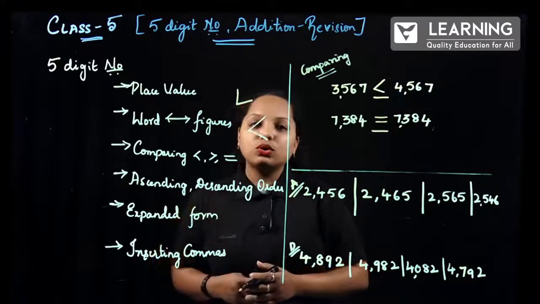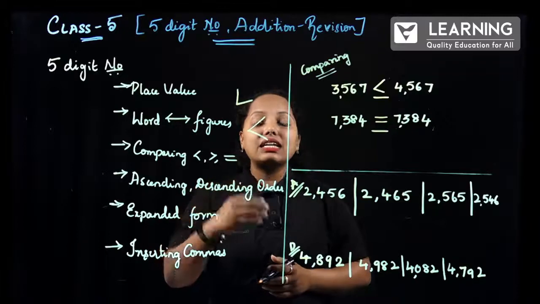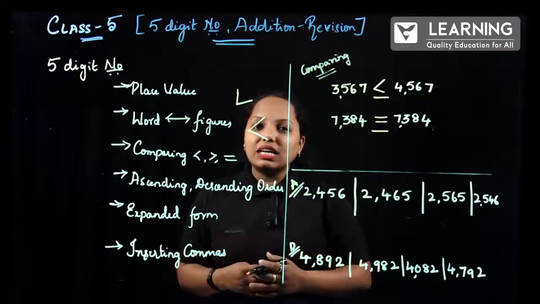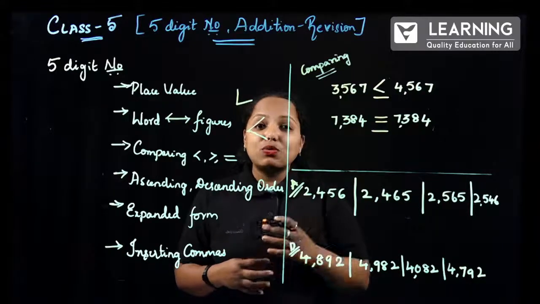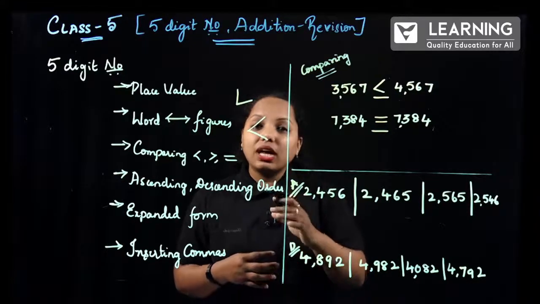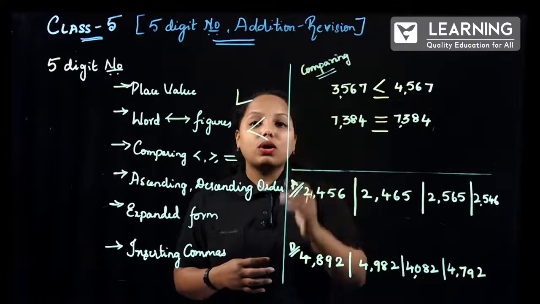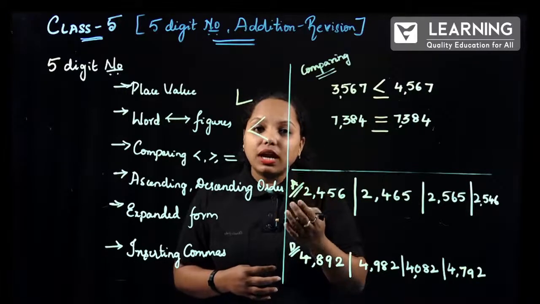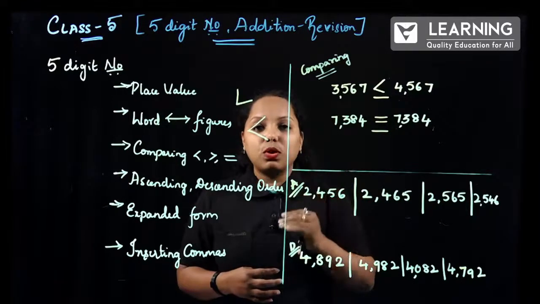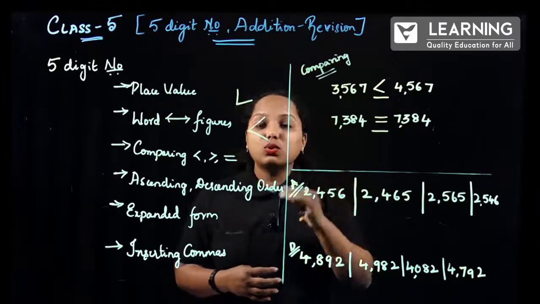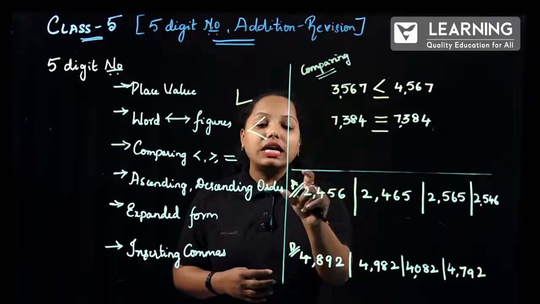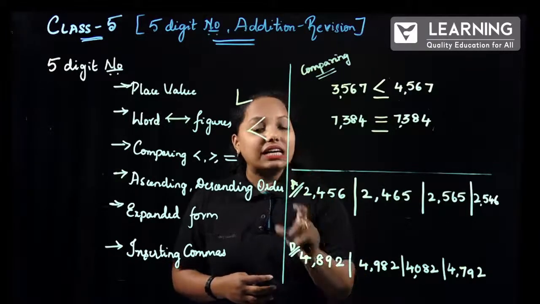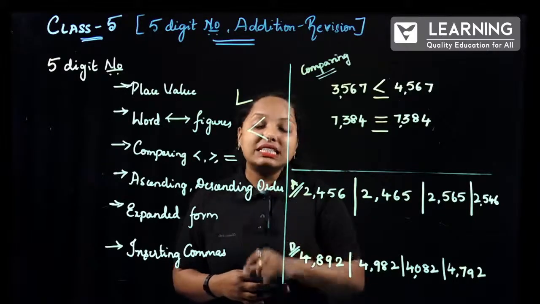How about the fourth concept? Ascending and descending order. All these concepts are very, very important. What is ascending and descending order? We had said some examples also. A, how do you write? If you write from the bottom, that is nothing but smaller to bigger. D, how do you write? D, from the top to bottom. That is greater to smaller. Now the first question, here you have to arrange this in ascending order, and the second question, here you have to arrange this in descending order.